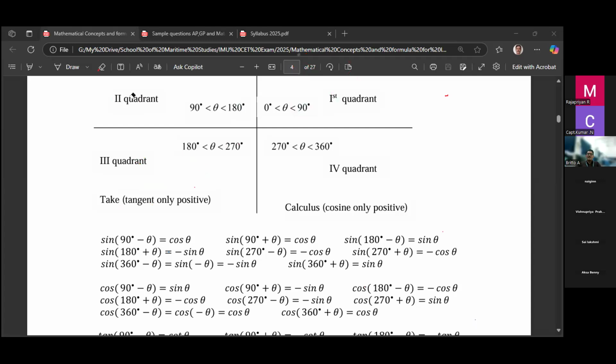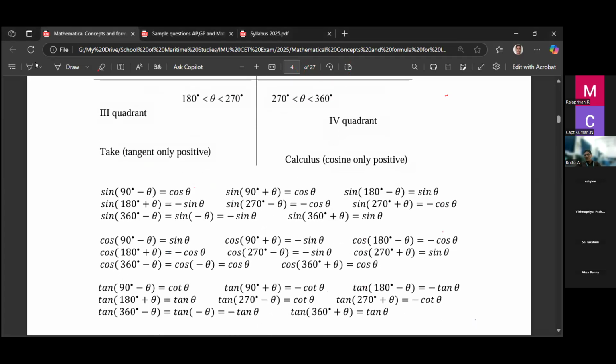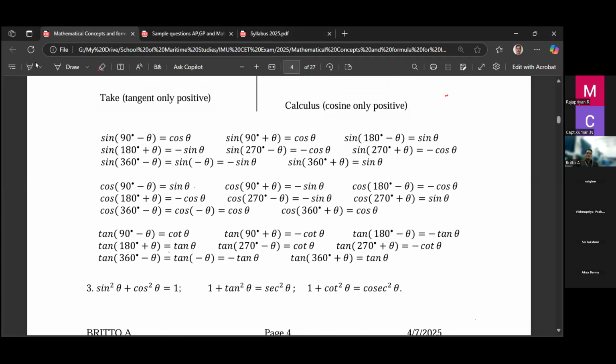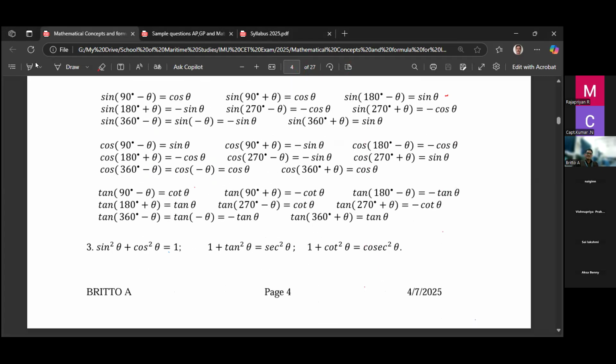If you have a doubt, please unmute yourself and you can ask the doubt, right? Since we have one hour, I try to cover most of the topics. If you have a doubt, please feel free, unmute yourself and ask. So this is the angle changes.